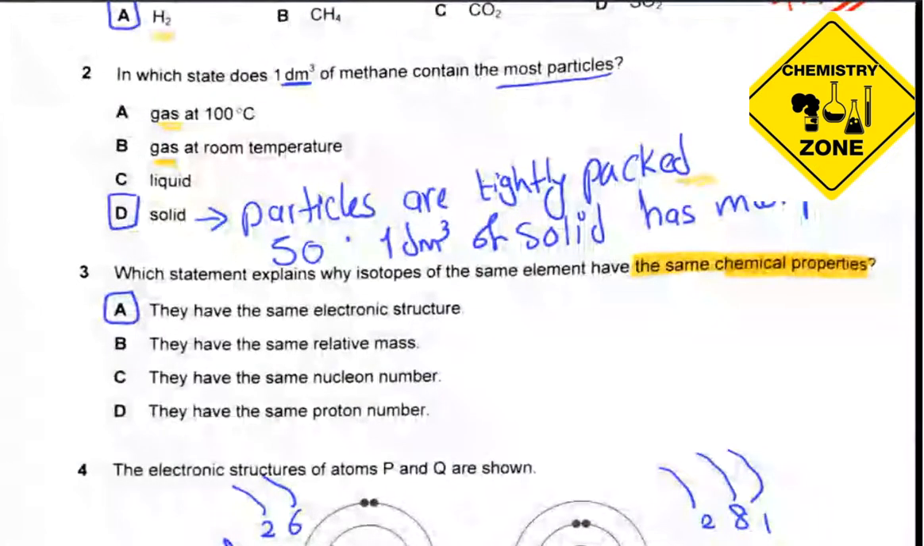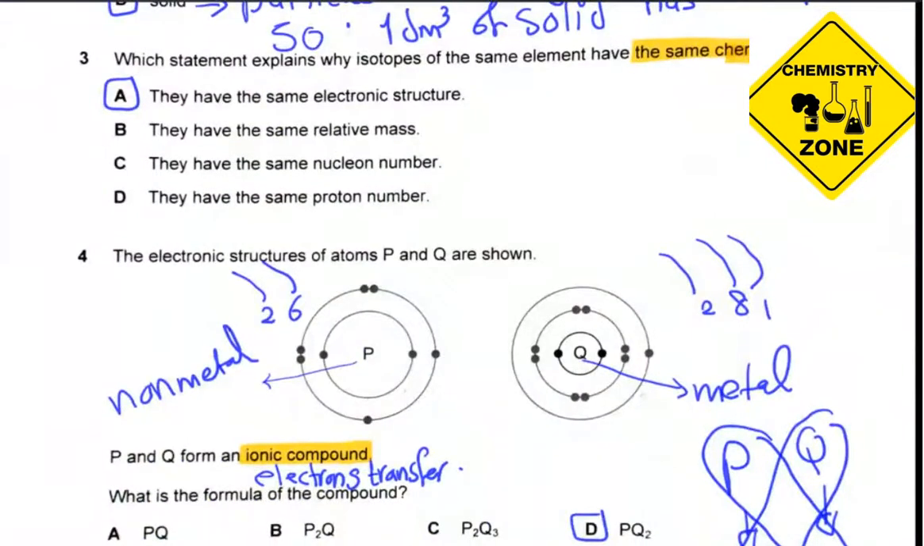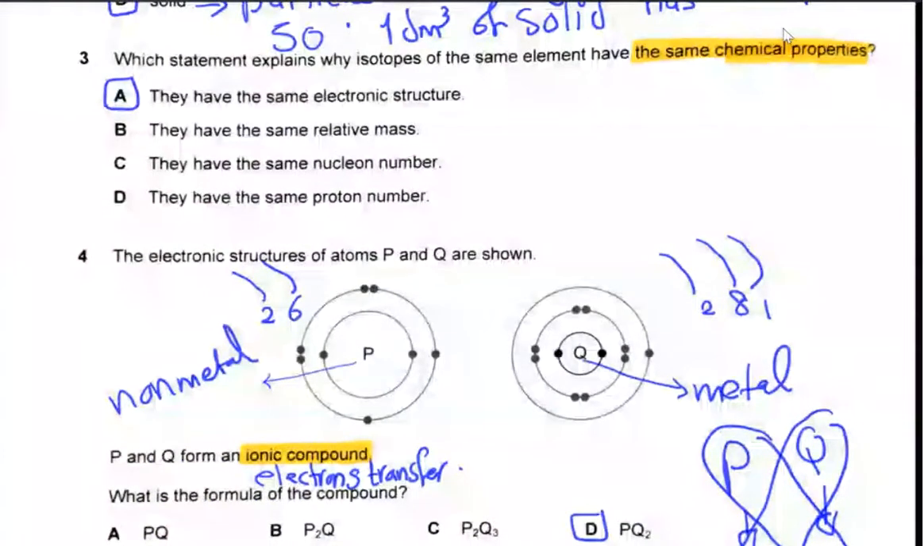In which state does 1 dm3 of methane contain the most particles? In gas, particles are further apart, and at high temperature, even farther. In liquid, particles are just close together, but in solid, particles are tightly packed. So in 1 dm3 of solid, you will find the most particles. So the answer is D.